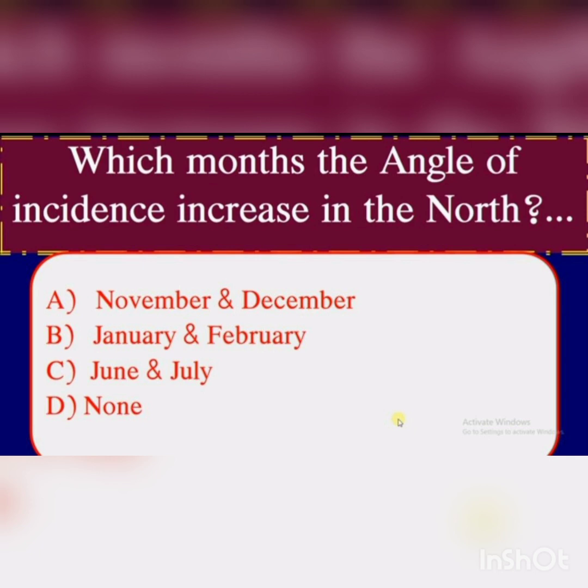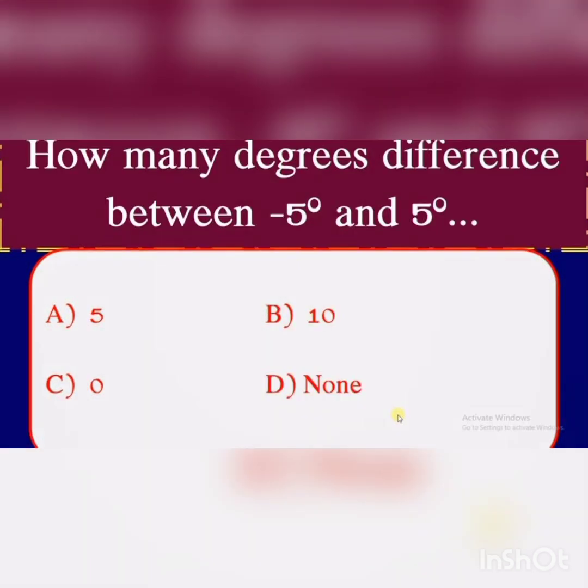Which month does the angle of incidence increase in the north? A. November and December, B. January and February, C. June and July, D. None. Answer is November and December. In November and December, the angle of incidence increases in the north.